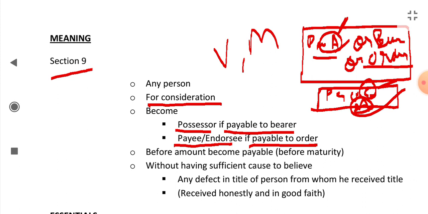Okay, A was a payee. So in an order check, the payee or endorsee. In a bearer check, whoever has possession of the check. Okay, I think you have understood.